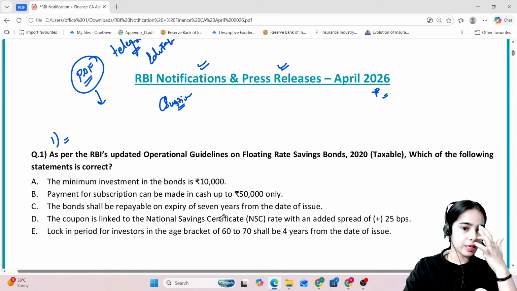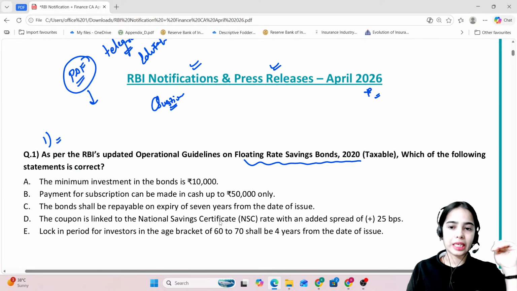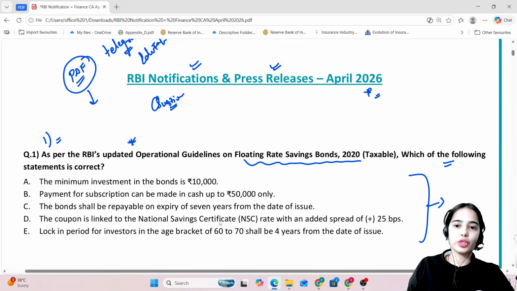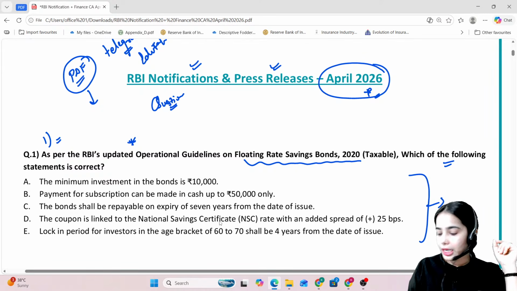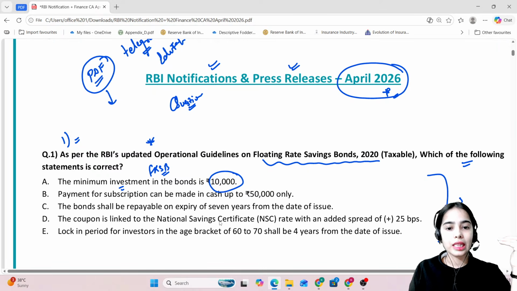As per the RBI's updated operational guidelines on the Floating Rate Savings Bond 2020, which of the following statements is correct? This is very important from the examination point of view. It was released in April. The minimum investment in the floating rate savings bond should be how much? 1000. Payment for subscription can be made in cash up to how much only? Up to 20,000 only. The bond shall be repayable on expiry of 7 years.